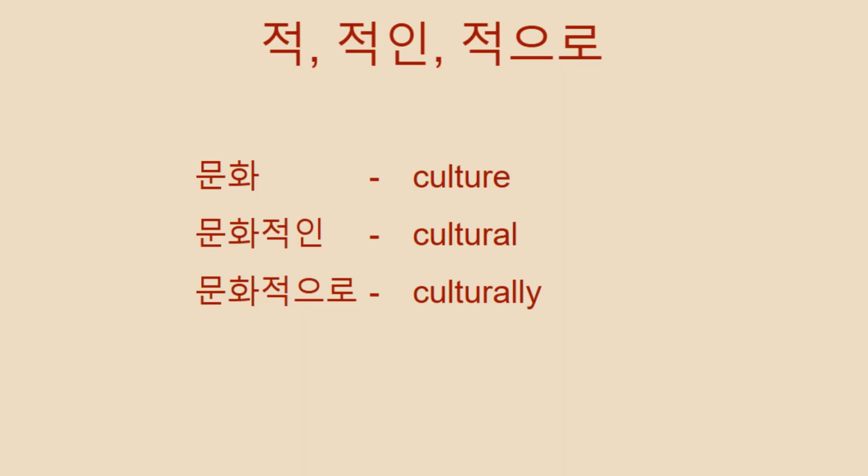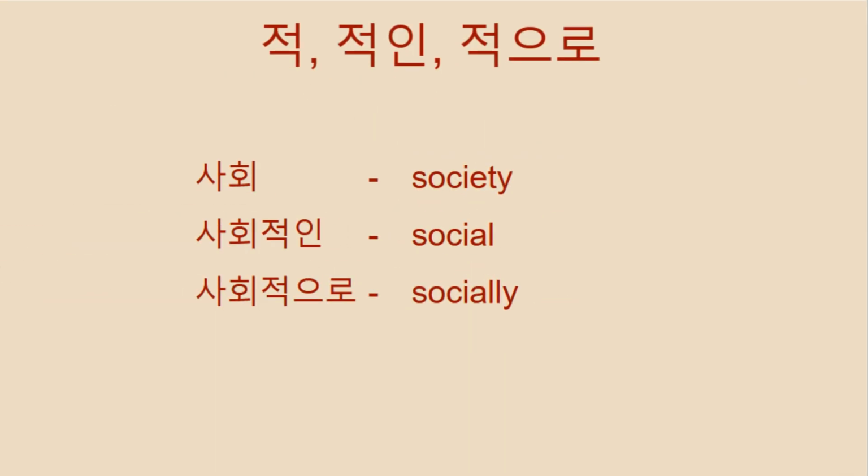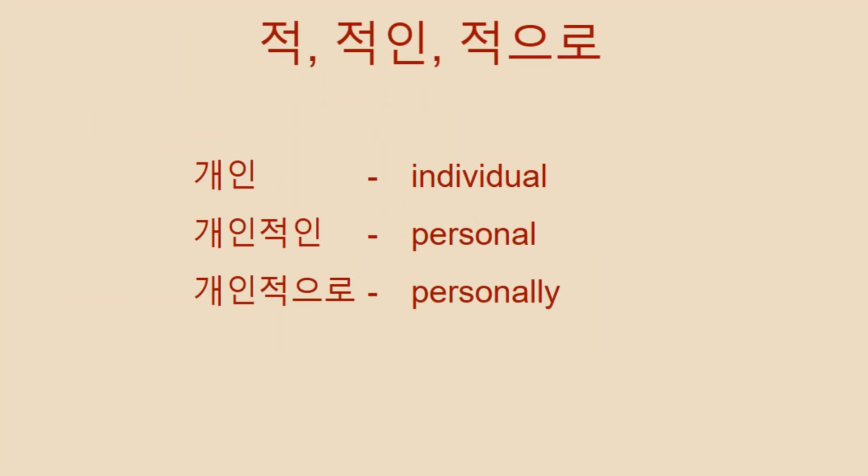경제적으로, economically. 문화 is culture. 문화적인, cultural. 문화적으로, culturally. 사회, society. 사회적인, social. 사회적으로, socially. 개인, individual. 개인적인, personal, 개인적으로, personally. So here you can see a little difference between 개인 and 개인적, but it is because of the characteristic of the word, right? Sometimes you will come across words that have different translations when you add 적 to them,